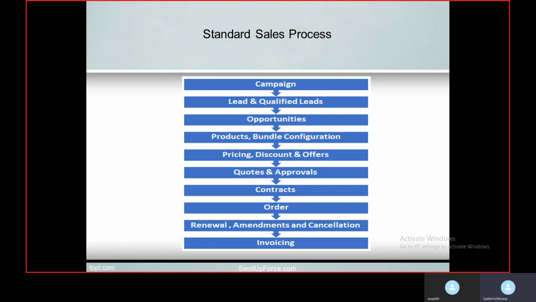Once you get all the necessary approvals, you may need to create a contract. A contract is basically an agreement between buyer and seller. The best example of a contract is a builder buyer agreement. When you are buying a flat, you discuss price, discounts and offers with the builder, and once you have finalized all the details, we sign a contract, called the builder buyer agreement, during property purchase. This is one example of a contract.